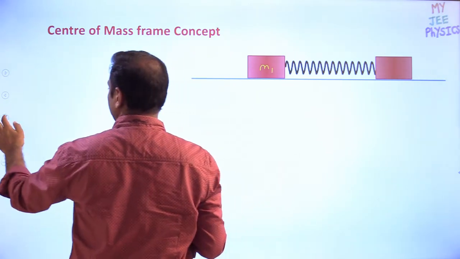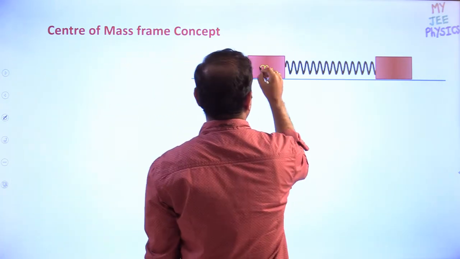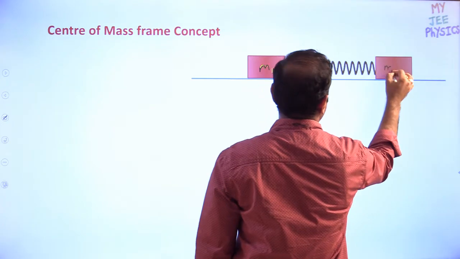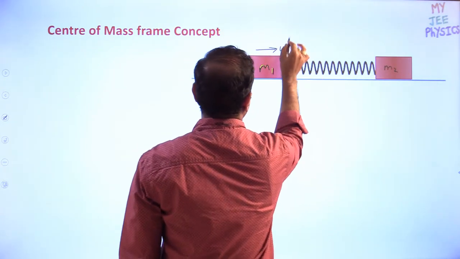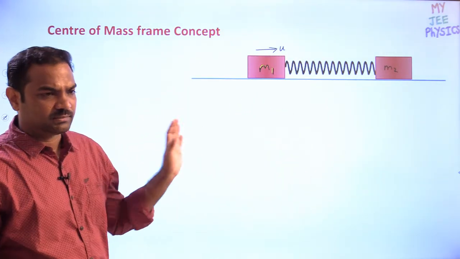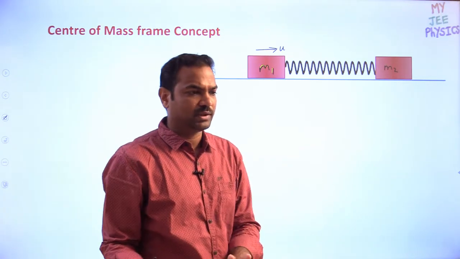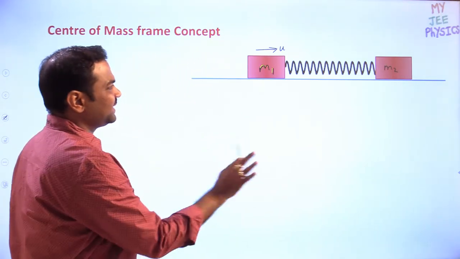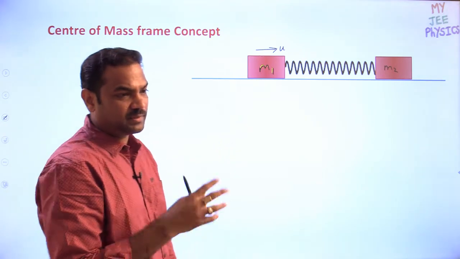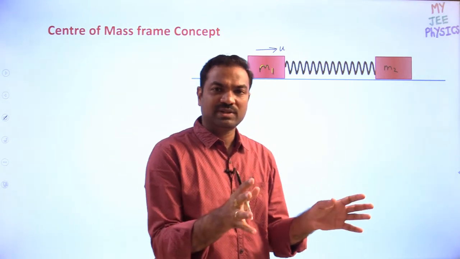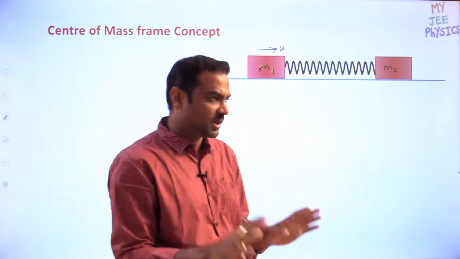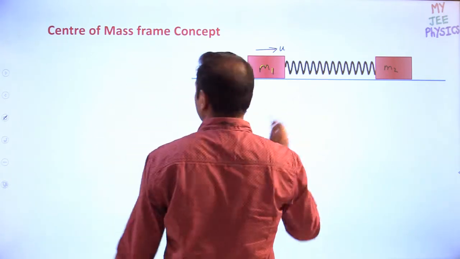So m1 is the mass and m2 is the mass, and moving with velocity u. Same thing only, I am not changing anything. Whatever we discussed previously, that only we are going to do now. But instead of going for minimum distance between the two blocks or maximum compression, what I am doing is, now I want to find out the velocity of center mass.